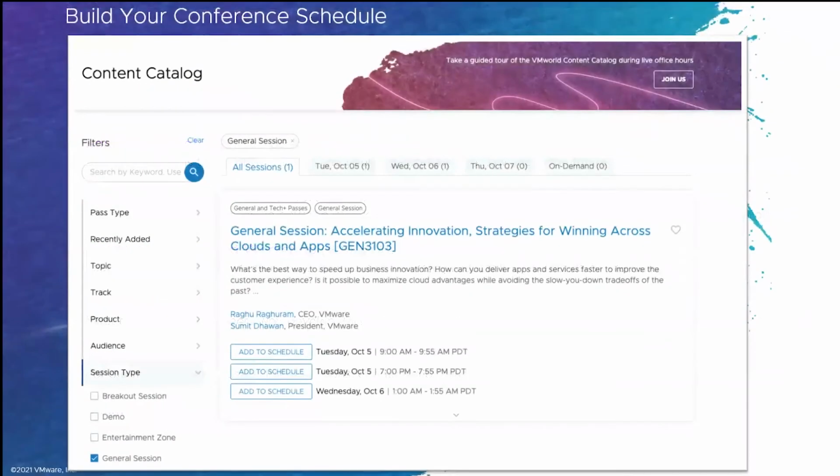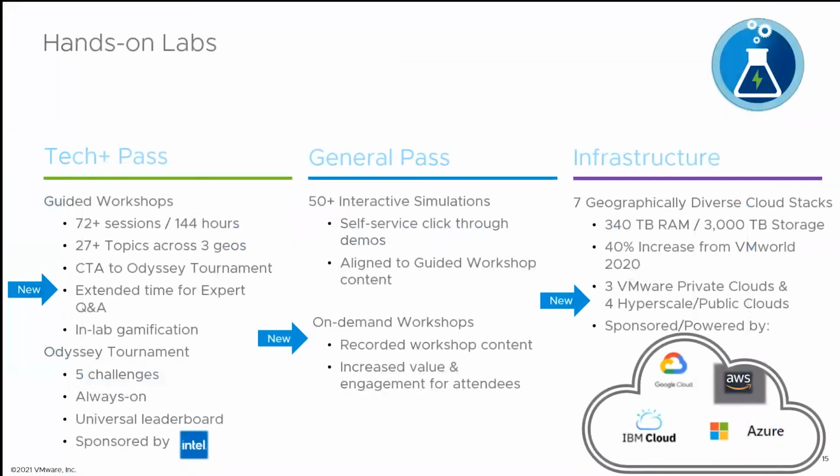So if you haven't done so already, you can go into the content catalog and build your conference schedule. It's a really great way for you to plan out your day. There are, like I said, over 1,000 sessions available this year. So if you want to pick and choose what builds your personal agenda, we highly recommend you do that because there is a lot to see, and you're going to want to make sure you make time for some of the Voices of VMworld speakers as well as some of the fun that we have in store. So, hands-on labs this year.